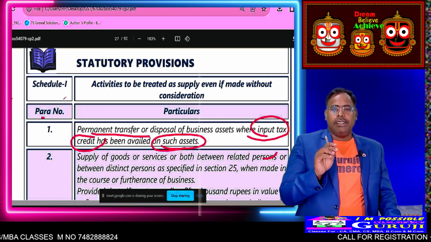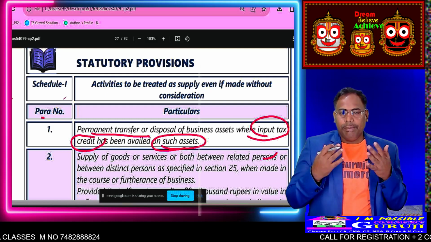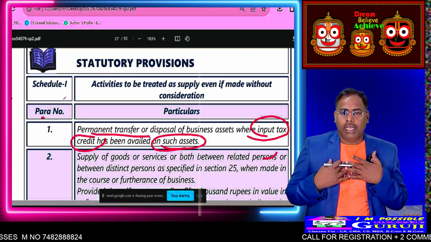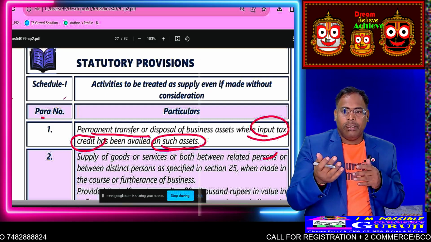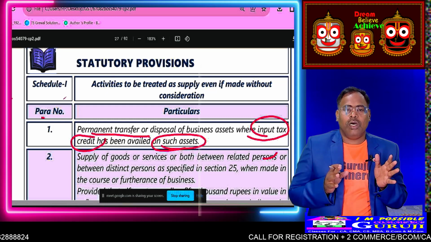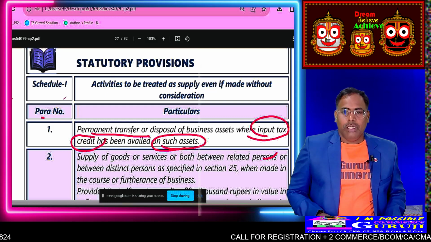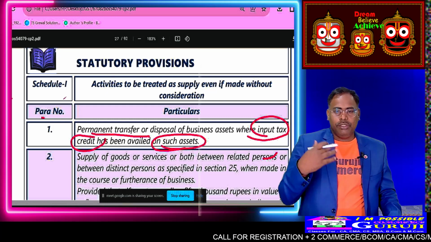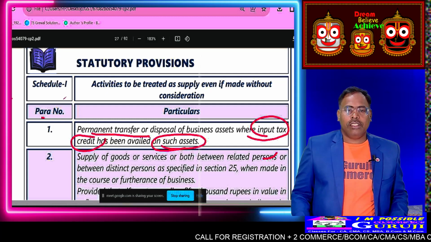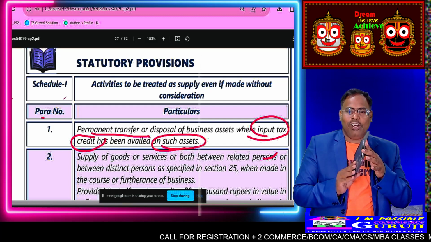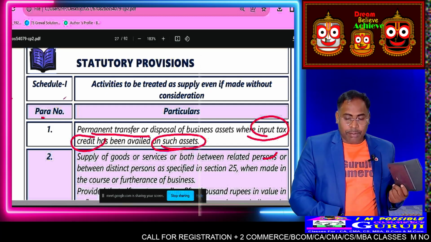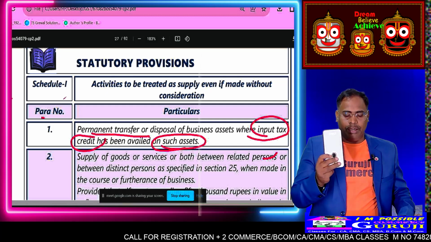What does it mean? Suppose I have one business, and I sell the business to someone else, along with the assets which are under me. Suppose this is my business, teaching services. I have this laptop, a calculator, and a mobile which I use for business purposes.